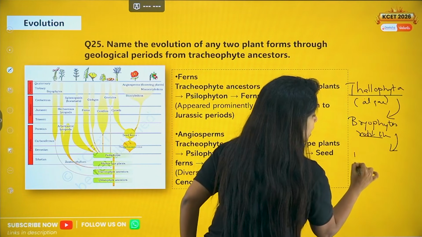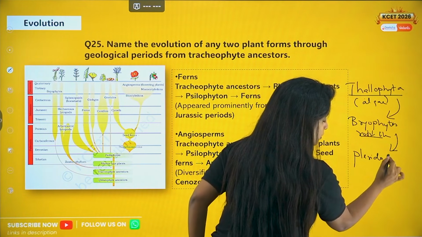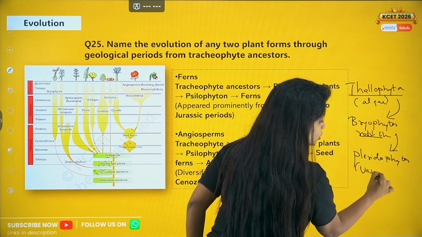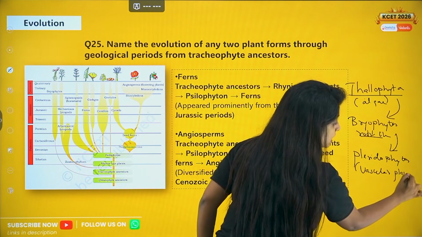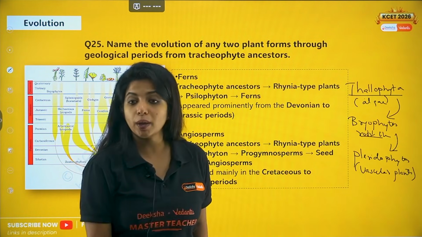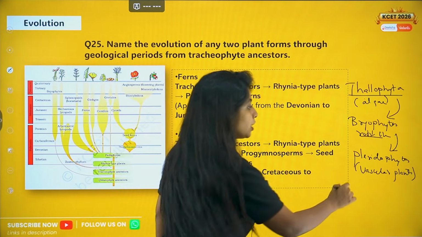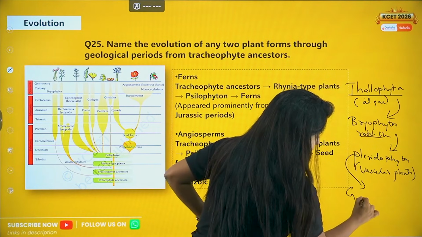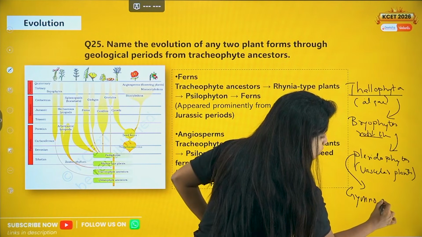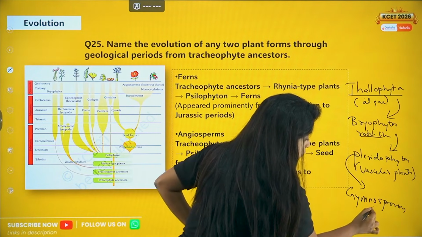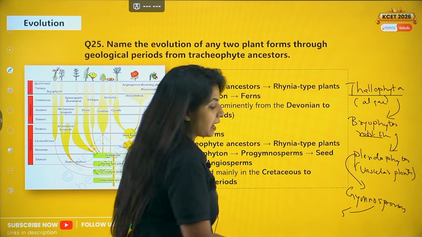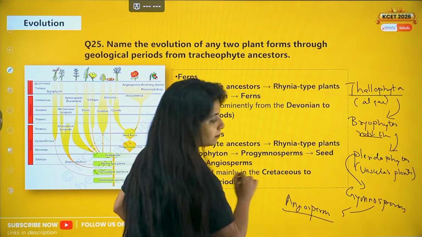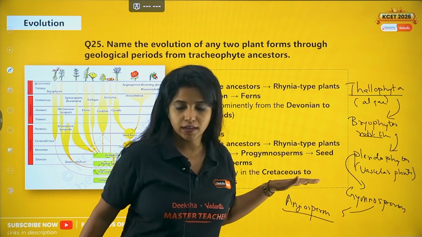And now from them came pteridophytes, from where you have the vascular plants. That means they had the xylem, the phloem and everything. From pteridophytes you got seed producing plants, which are gymnosperms. They had naked seeds, which is why they are known as gymnosperms. From gymnosperms you got the flowering plants, known as angiosperms. Over here the seeds were covered by the fruit. This is how the flow goes.